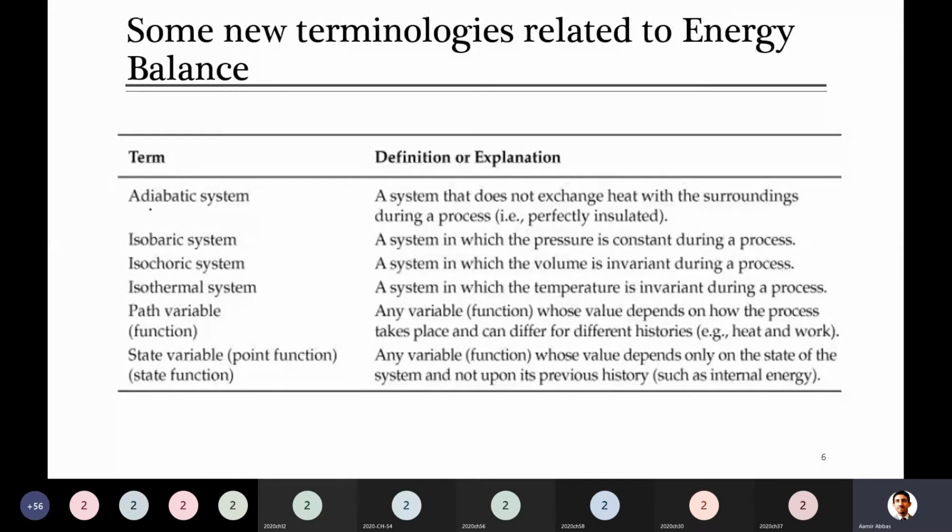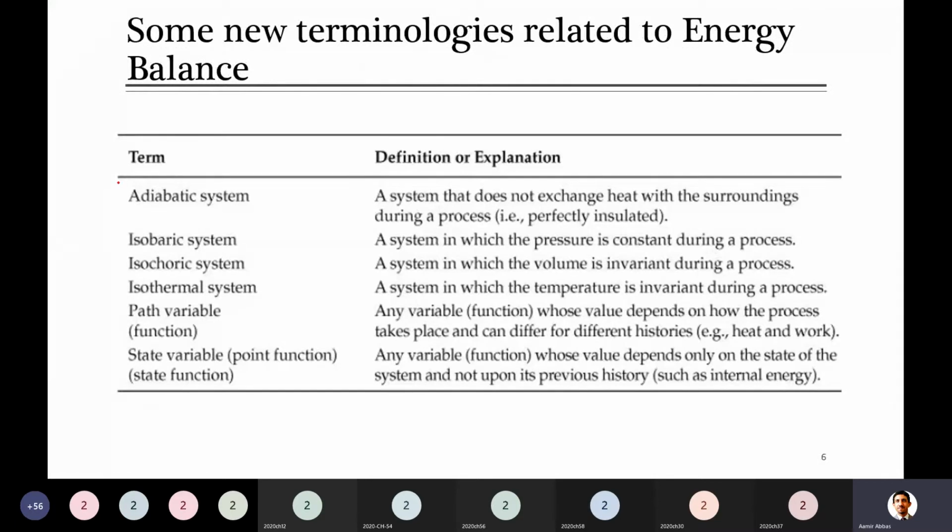First of all, adiabatic system. Can you tell me what this term means? Adiabatic. When any system doesn't exchange heat with the surrounding, that system is named adiabatic.